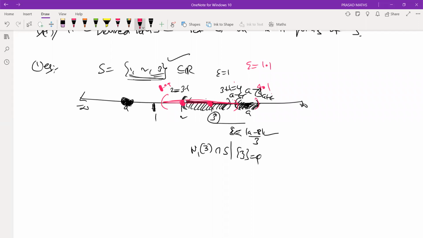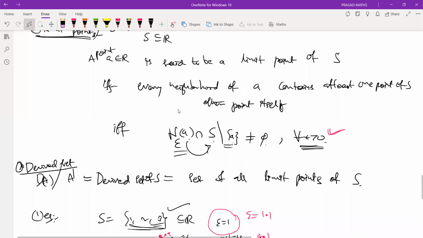So can we say 3 is a limit point? See, my definition is that it must be true for every epsilon, every neighborhood. In order to show that something is a limit point of a given set, we need to ensure that every neighborhood around that point contains at least one point other than the point itself. If that happens, that is a limit point. Otherwise, it cannot be a limit point.